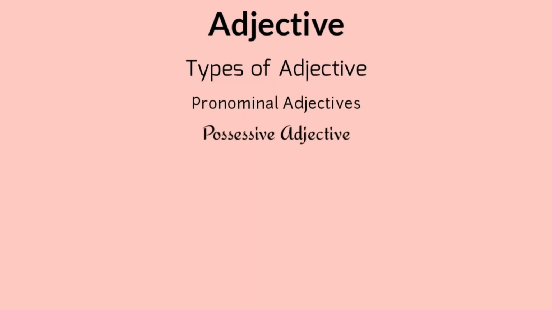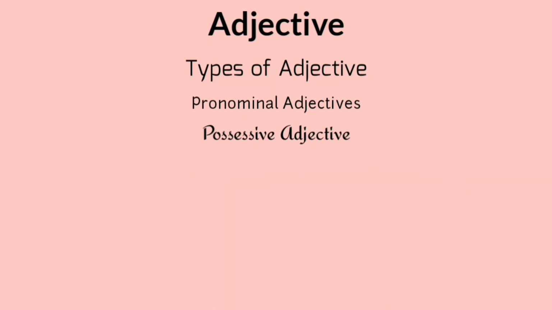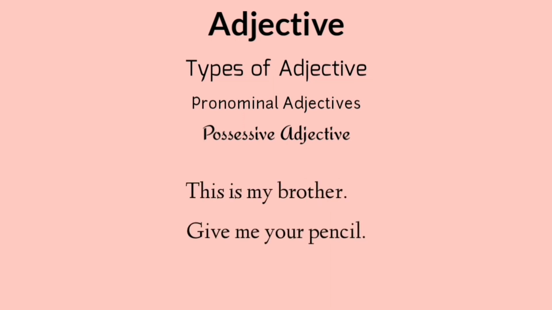Possessive adjective. Possessive adjective shows something belongs to somebody. It shows the possession of nouns. My, your, its, their, his, her, etc. are examples of possessive adjective. Look at the sentence. This is my brother. Give me your pencil. In the sentences, my and your are the examples of possessive adjective.